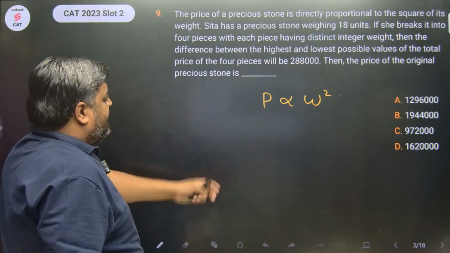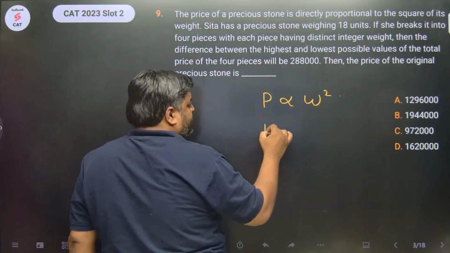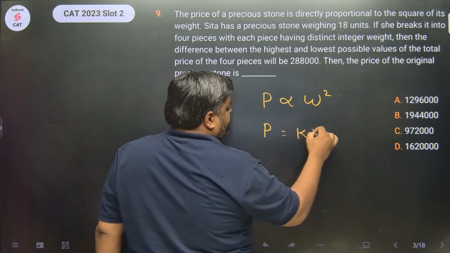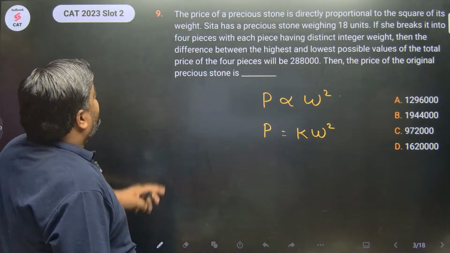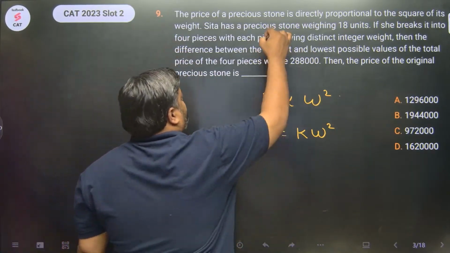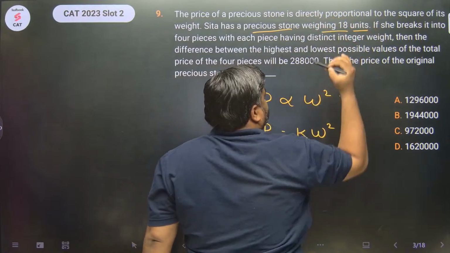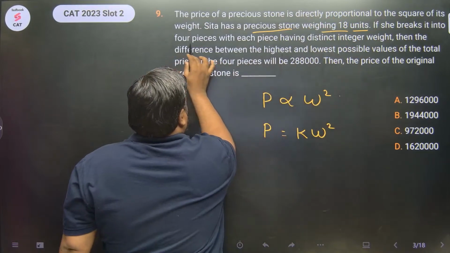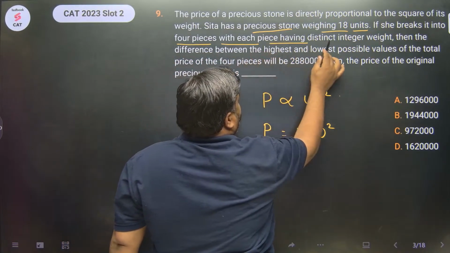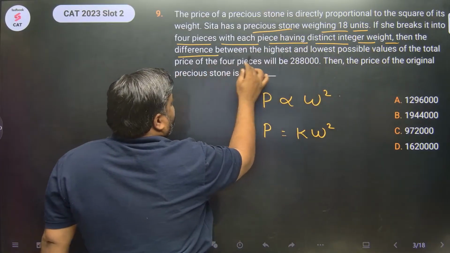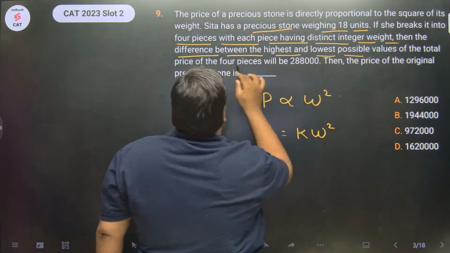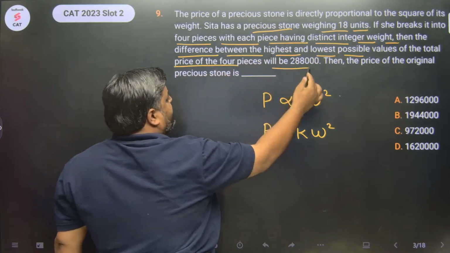So I can write this one as P is equal to KW square. K is some constant, right? Sita has a precious stone weighing 18 units. If she breaks the 4 pieces with each piece having distinct integral weight, then the difference between the highest and the lowest possible values of the total price of 4 pieces will be